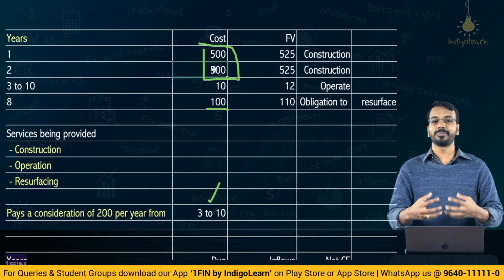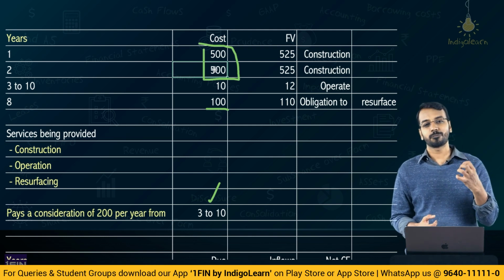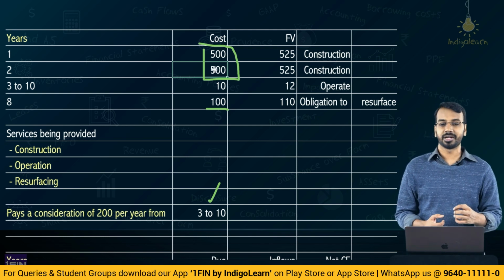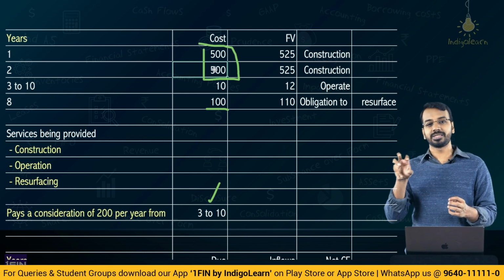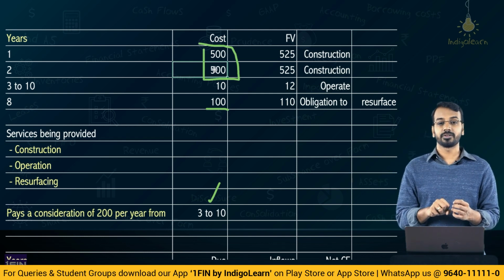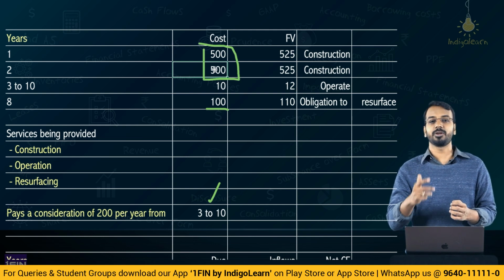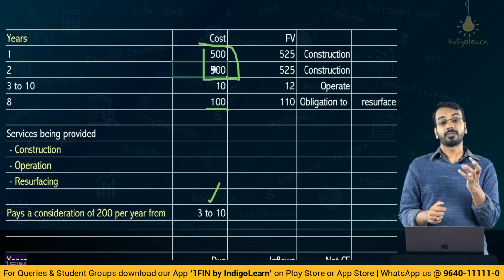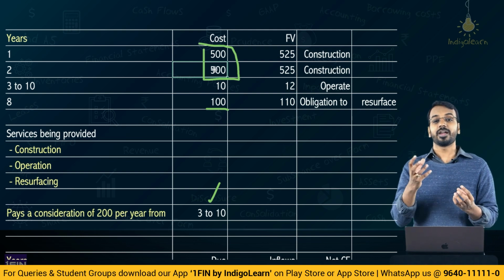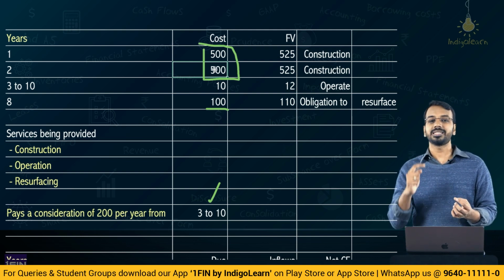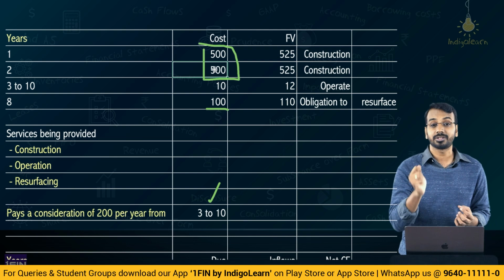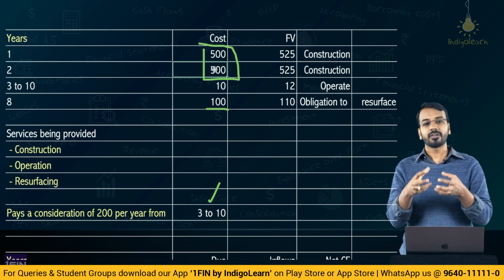So to understand this, let me give you a very simple example. Say the cost of production for me is 500. The normal price at which I will sell to outsiders is 525. I sold to you at 600. Sir, why are you charging me extra? Because you will pay me after 3 years. So 500 is my normal cost, 525 is my normal selling price, but I will charge 600 from you because you will pay me after 3 years. Now in this, what is the financing component?